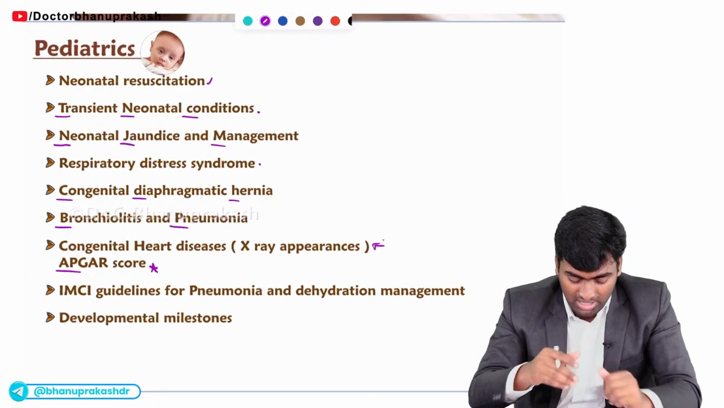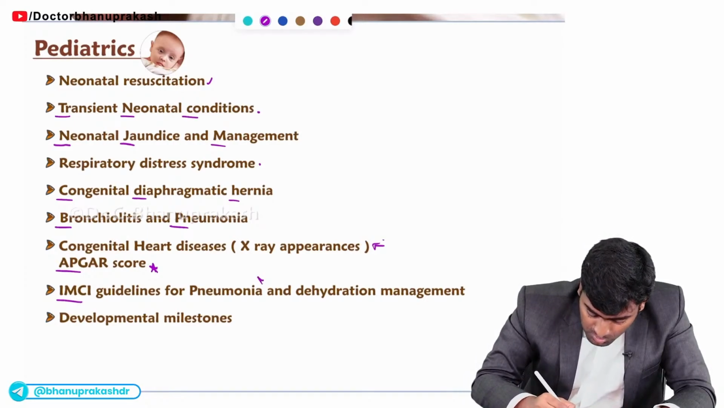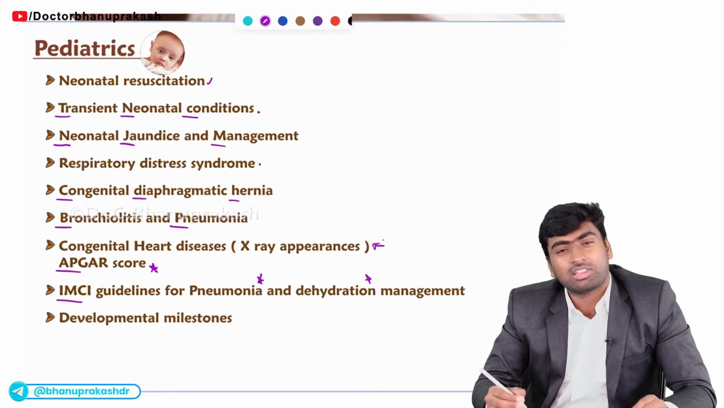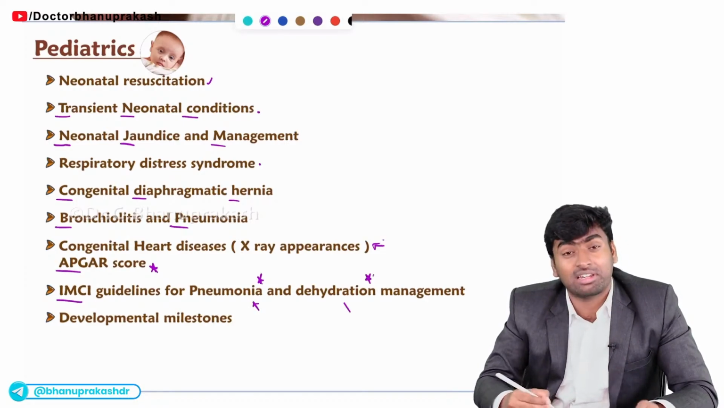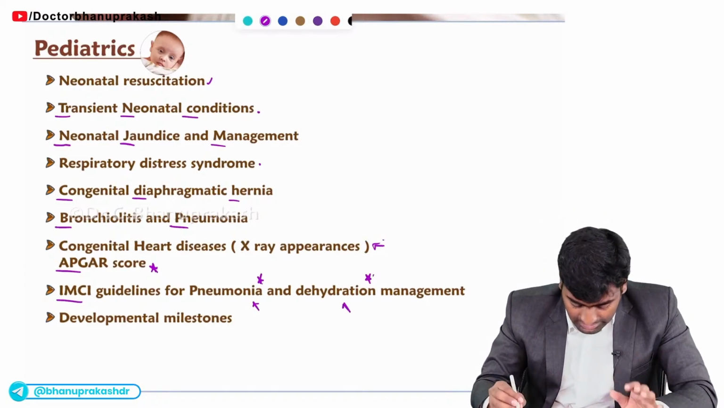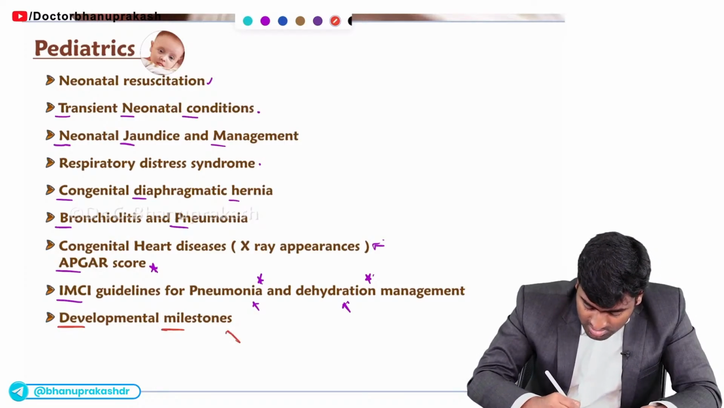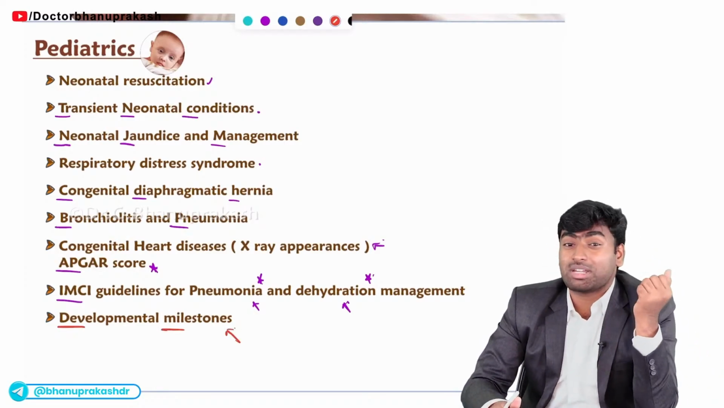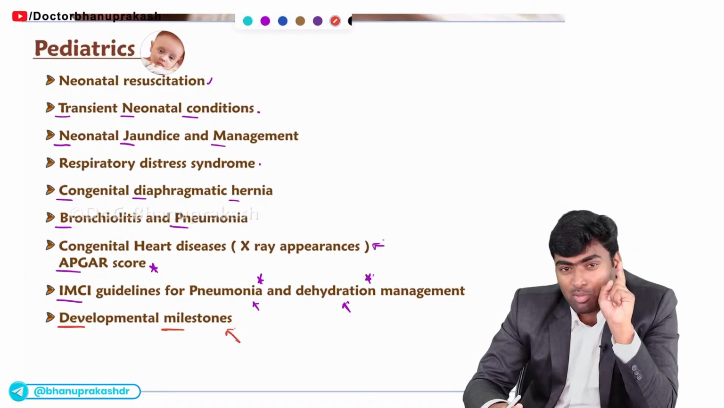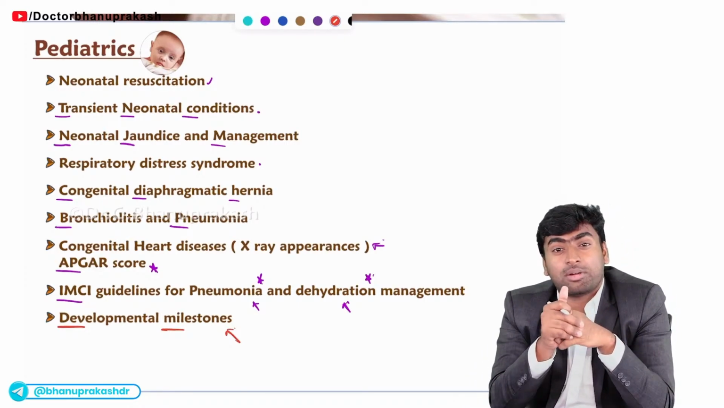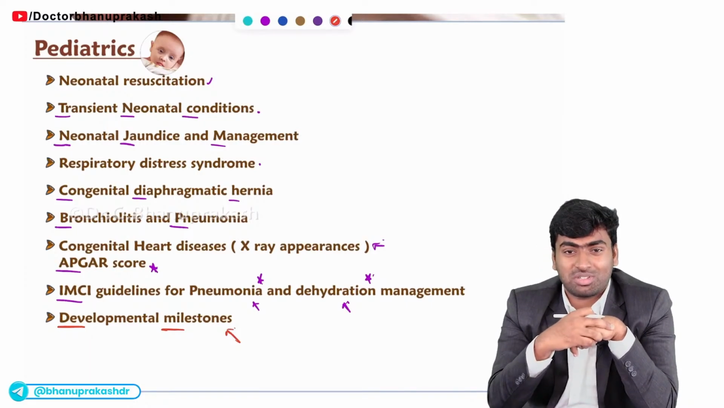Fine. You just remember. Then there are two valuable things: IMNCI guidelines for pneumonia and dehydration. For sure, there will be one question from either pneumonia or dehydration in each part of the examination. Fine. And the final one, what is it? It is developmental milestones. They will ask questions from the different developmental milestones. So remember, there will be a minimum of one question and it may range up to 3 questions from developmental milestones. Okay.